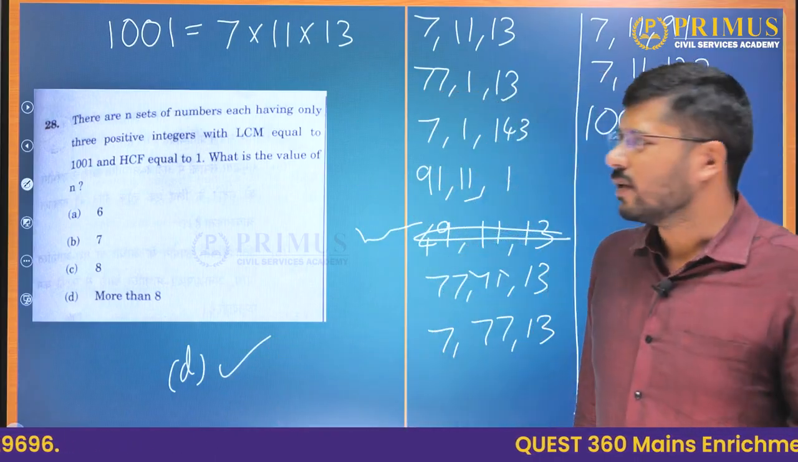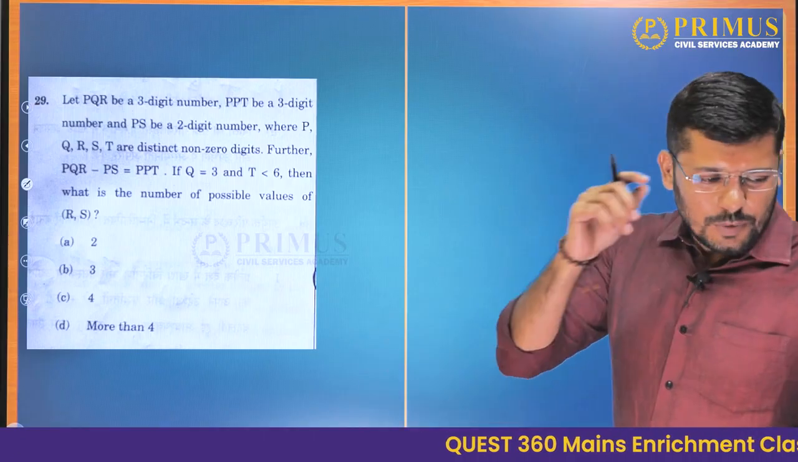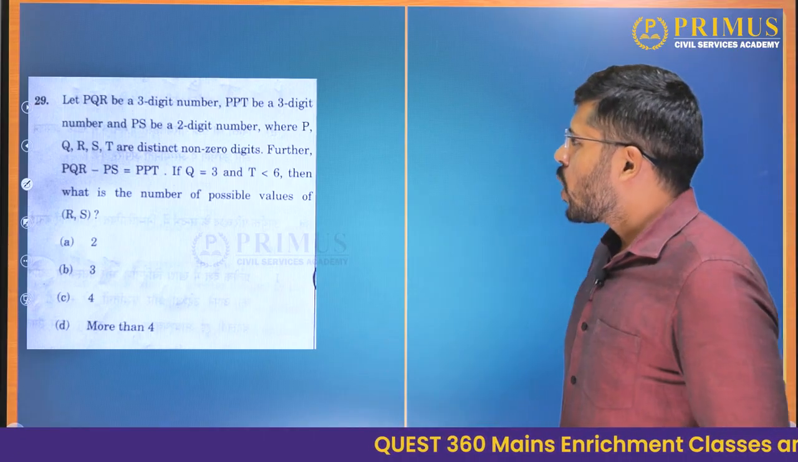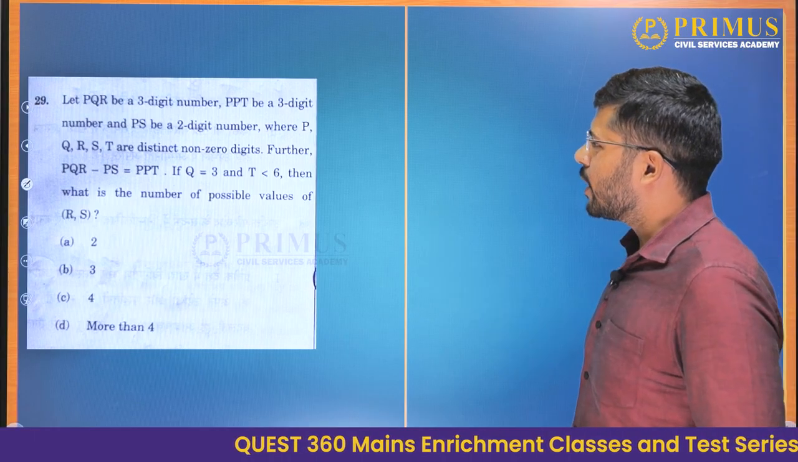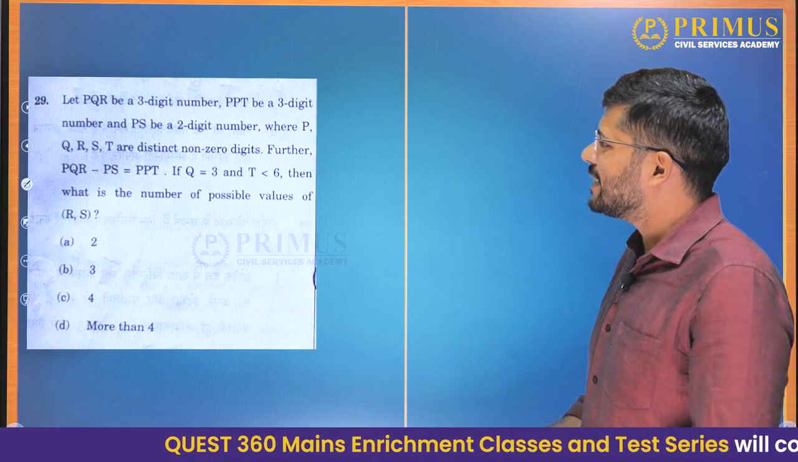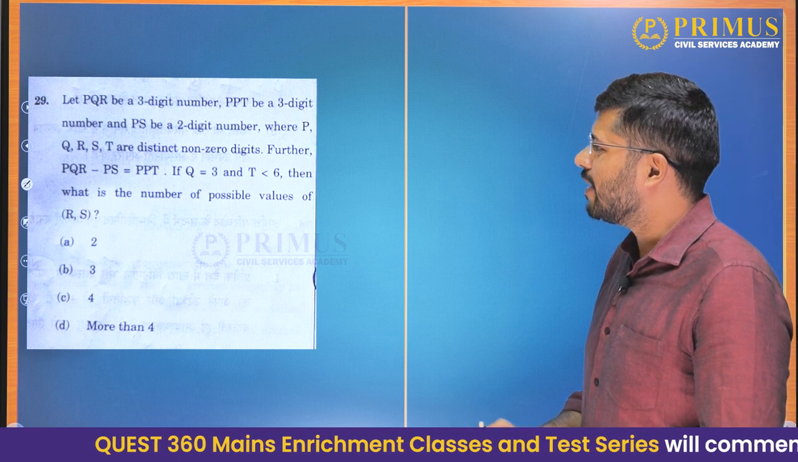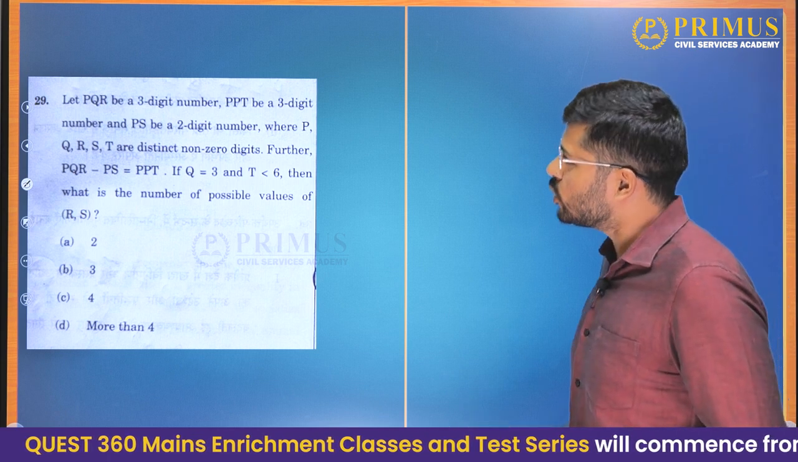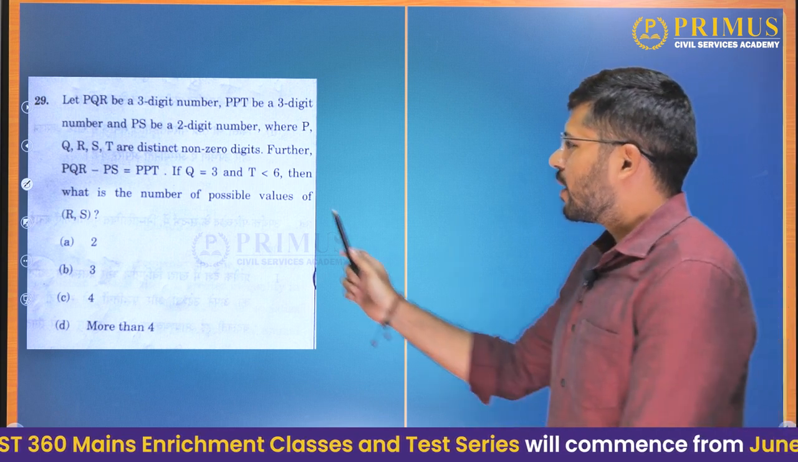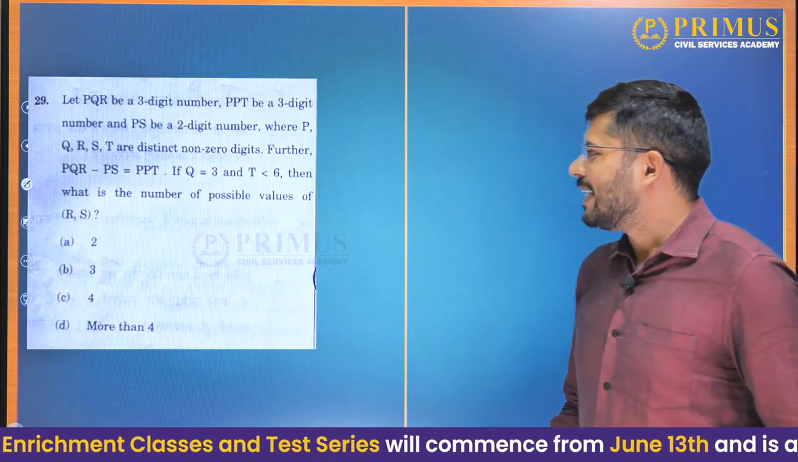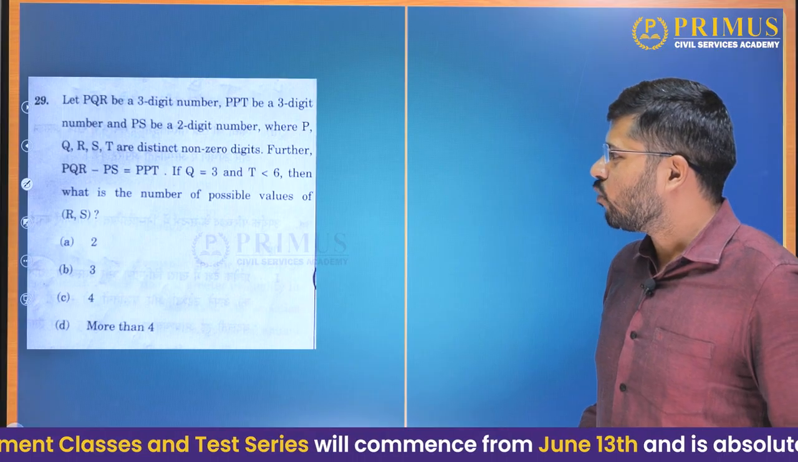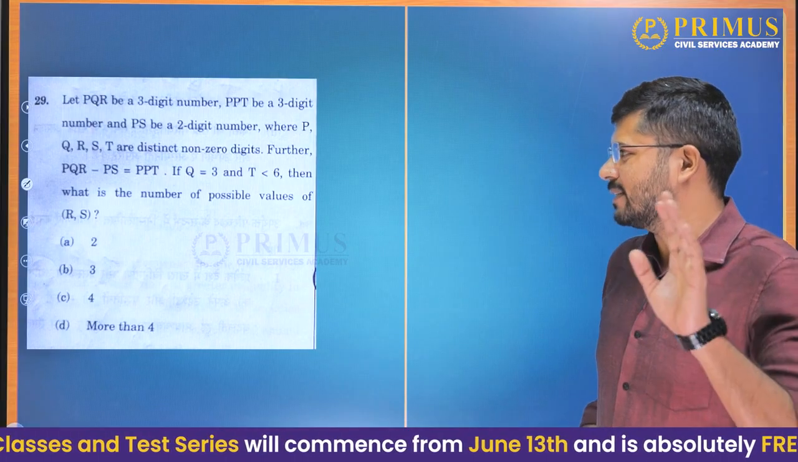Okay, we'll go further now. Question 29. Let PQR be a 3-digit number, PPT be a 3-digit number and PS be a 2-digit number, where P, Q, R, S and T are distinct non-zero digits. Further, PQR minus PS is equal to PPT. If Q is equal to 3 and T is less than 6, then what is the possible number of values of R and S?